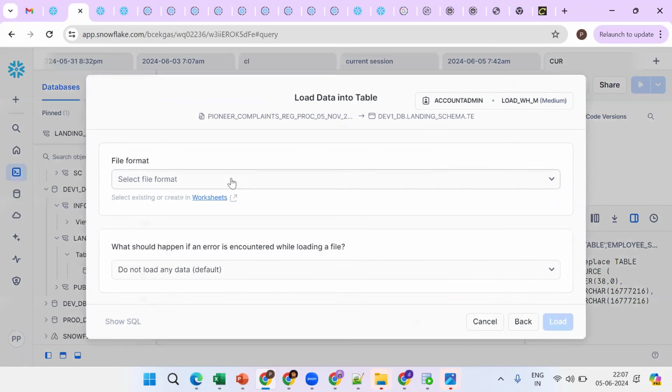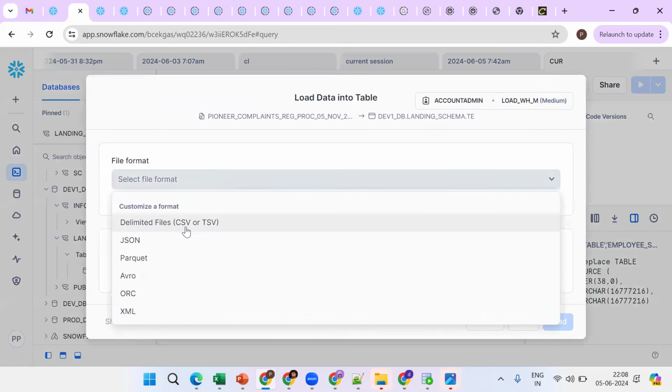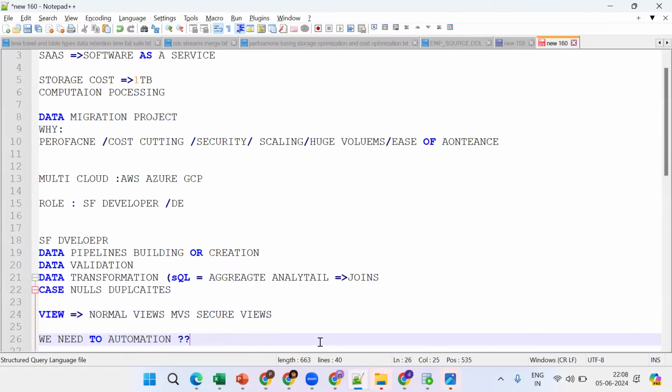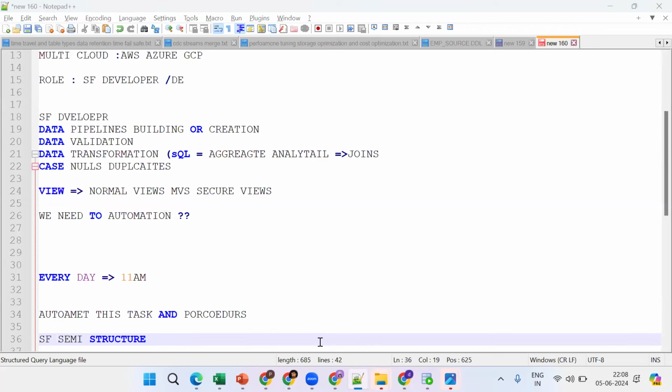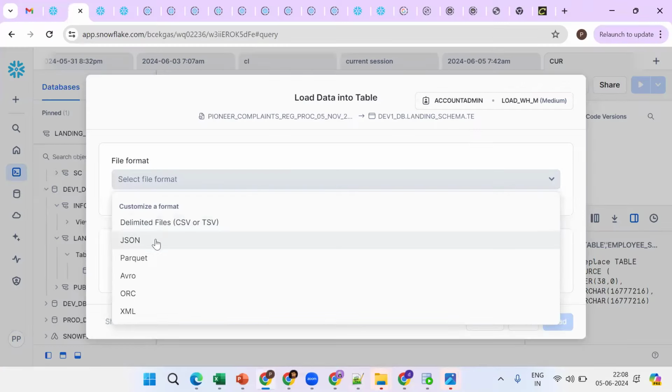Here Snowflake supports structured data as well as semi-structured data. It can process structured data as well as JSON, Parquet, and Avro. Snowflake supports semi-structured data also: JSON format, Parquet format, Avro, ORC, or structured CSV, that is comma-separated values, tab-separated values, pipe-separated values. We can get these things done in Snowflake. So it supports structured data as well as semi-structured data.